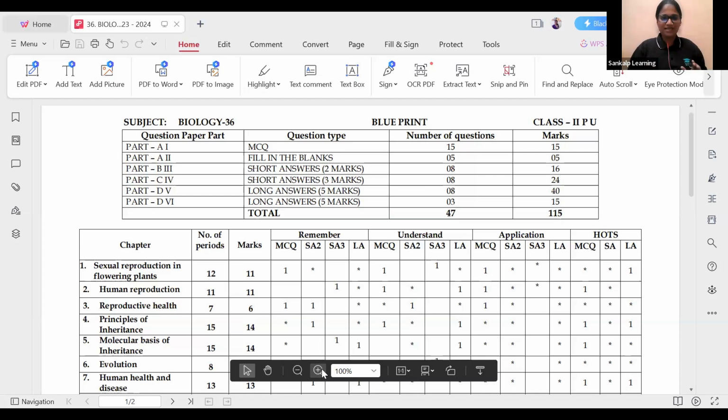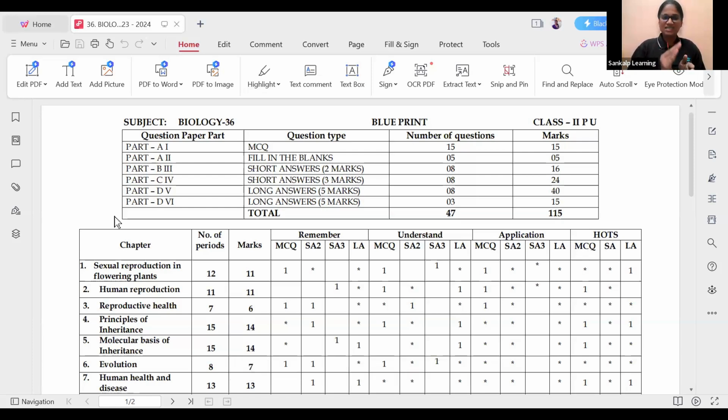Okay, for example, now let us focus on how our question paper will be. Part A, Part A2, Part B3, Part C, Part D. So there will be 4 parts, and within them there are sections numbered 1 to 6. Parts 1 and 2 are concerned with multiple choice questions and fill in the blanks.